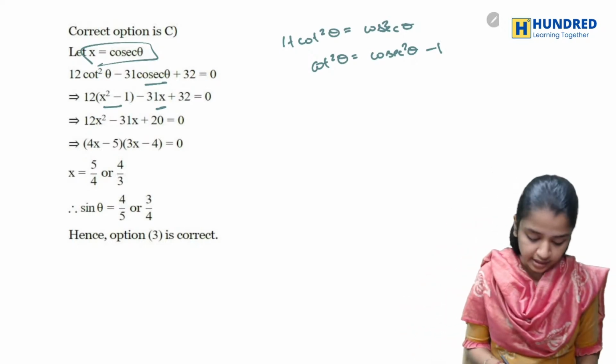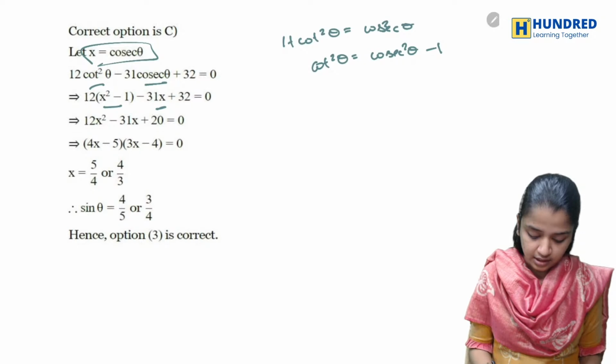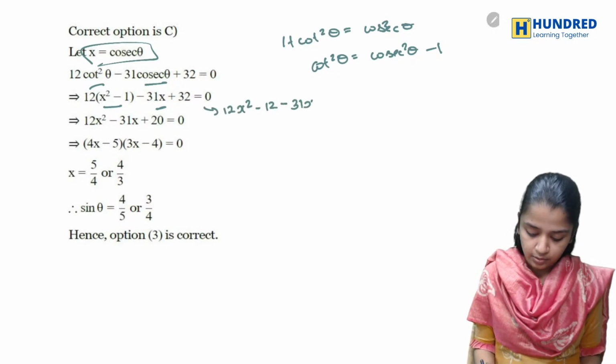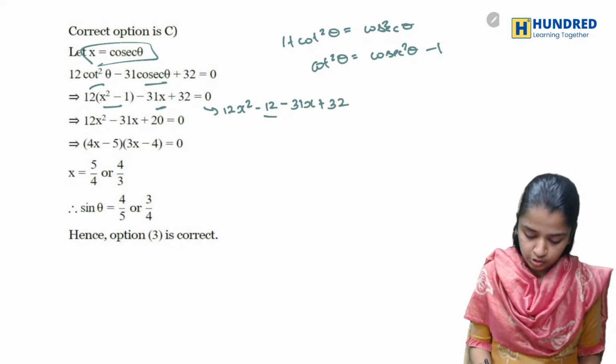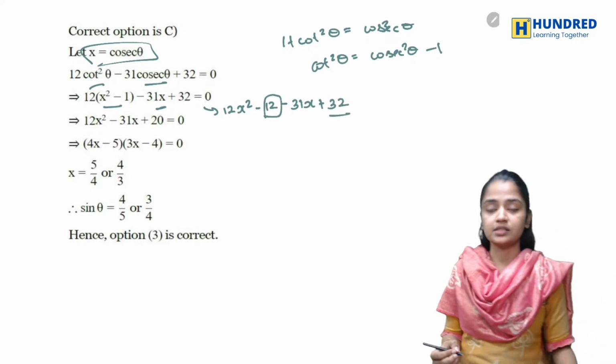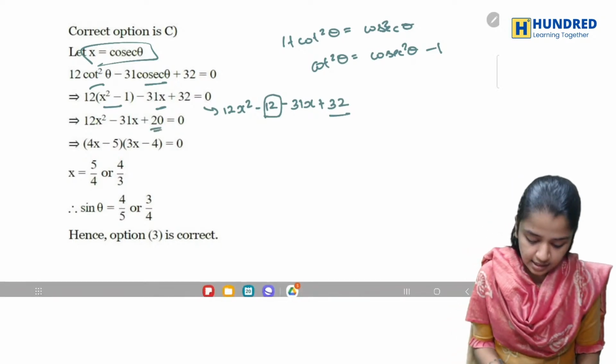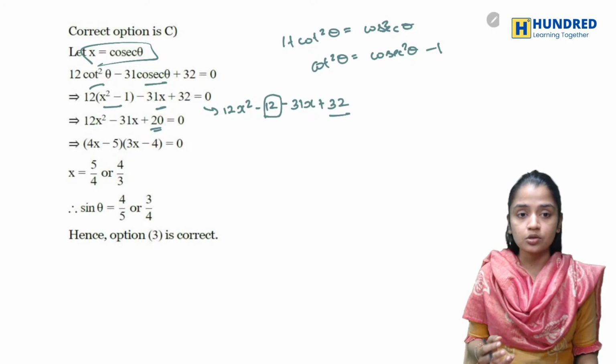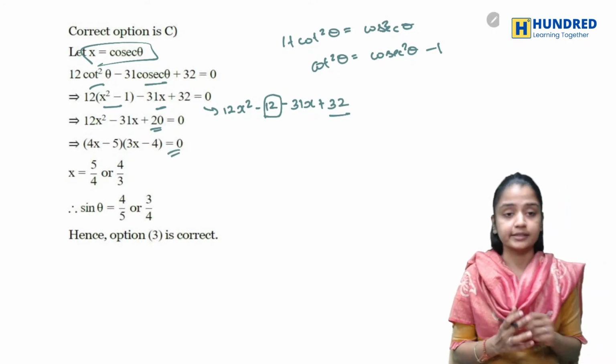Now I'm just taking this inside. So this turns out to be 12x square minus 12 minus 31x plus 32. This term and this term, if you see, it will be 20. That's how I write 20. And now you get a quadratic equation. When I solve this quadratic equation, I am getting two values.